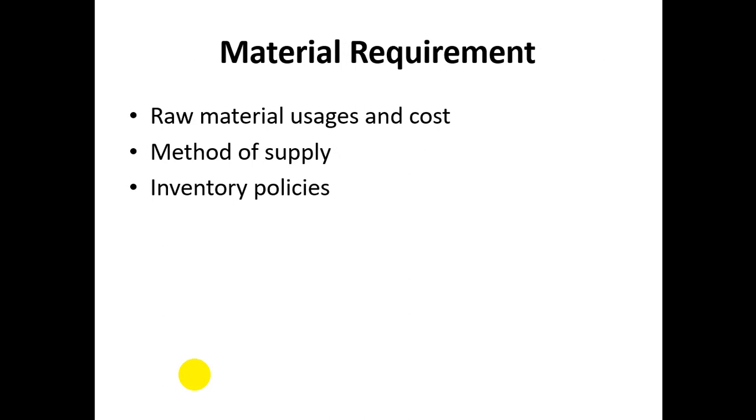Other one is material requirement. The raw material usage and cost, if it is a manufacturing company. So we need to have the material requirement. We have to first specify the raw material and its usage and its relevant cost. Then only it will be easier to calculate our unit cost and we can determine our profit margin.